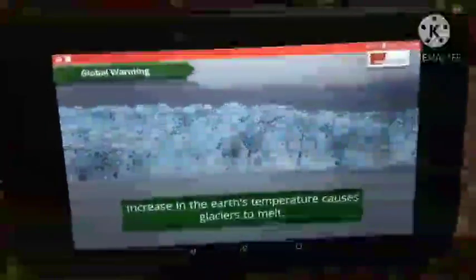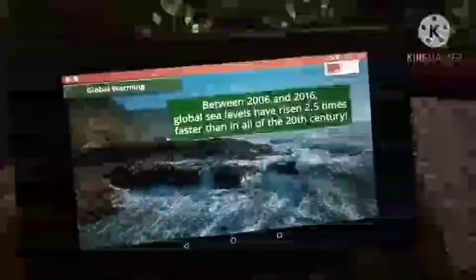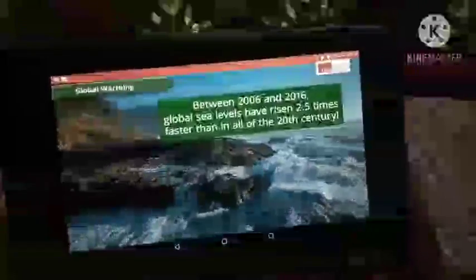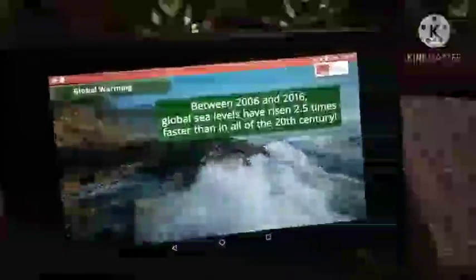Increase in the Earth's temperature causes glaciers to melt. Between 2006 and 2016, the rate of the global sea level rise was 2.5 times faster than it was for almost all of the 20th century. Another effect of increase in the Earth's temperature is climate change. Increase in temperature causes an increase in natural disasters such as floods, hurricanes, droughts, and forest fires.